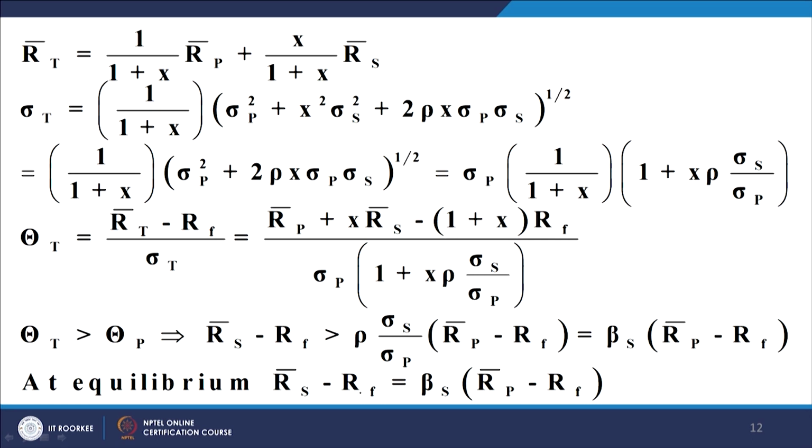RS is the security that is to be added, RS minus RF is greater than beta S into RP minus RF. So long as this condition holds, you can improve the performance of your portfolio by adding security S to your portfolio P. And if the less than inequality holds, you can short S and thereby increase the performance of your portfolio P.